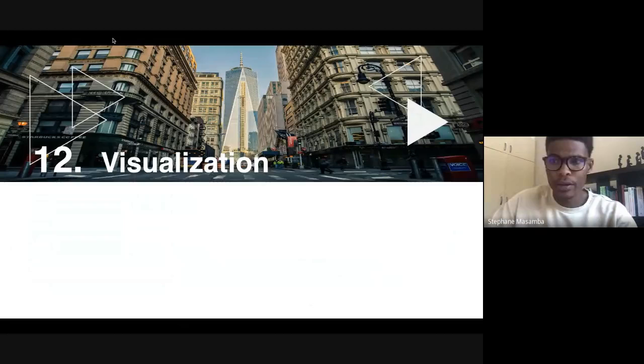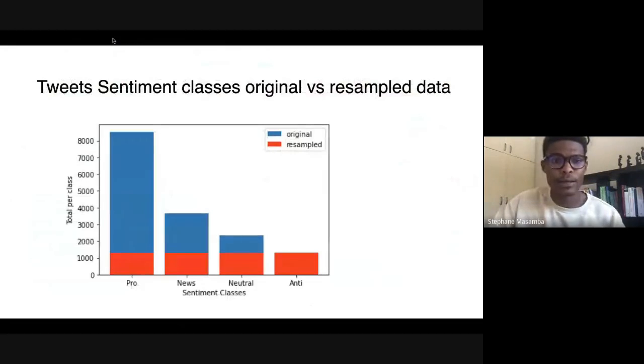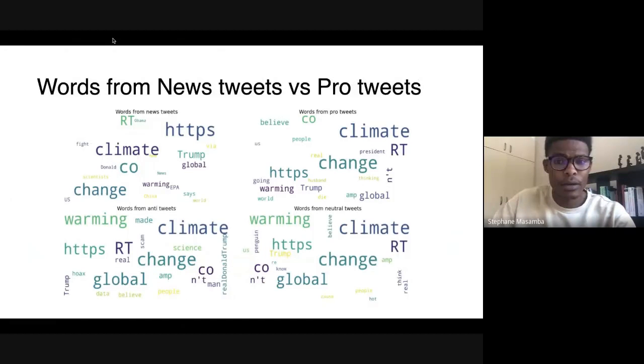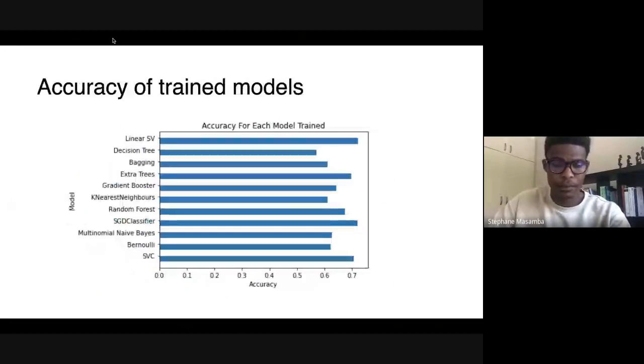Visualizations that we used included a histogram representing the different classes, as well as the classes after pre-processing our data to resample them so that you can have a balanced model. A word cloud included the words that came out the most within our tweets, and a bar graph of the accuracy for each model that was trained on the data.